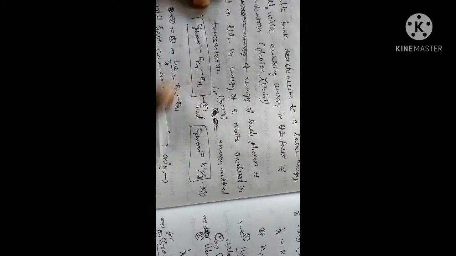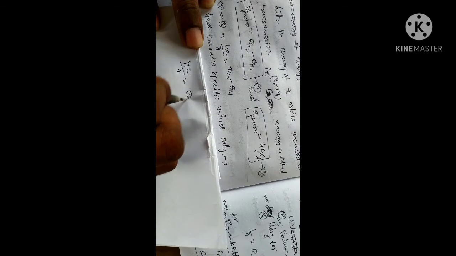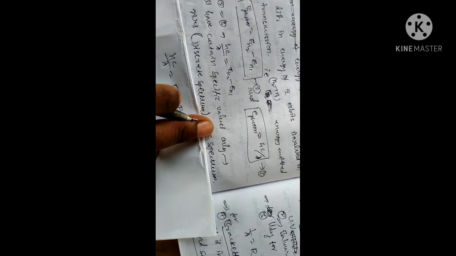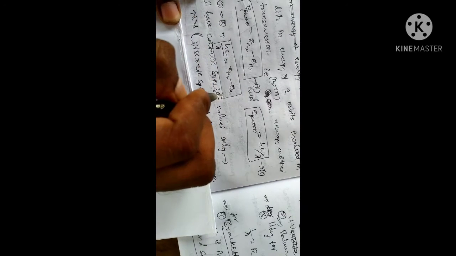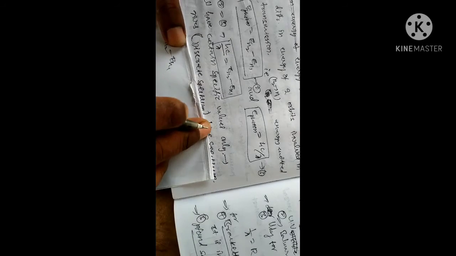From these equations we can compare, as both are equal. According to the first equation, hc by lambda is in the form of wavelength, and also the difference En2 minus En1. We have certain specific values only, so we get discrete values. This is the energy difference of the two energy states. This is the relation for the emission spectrum. Lambda will have certain specific values only.